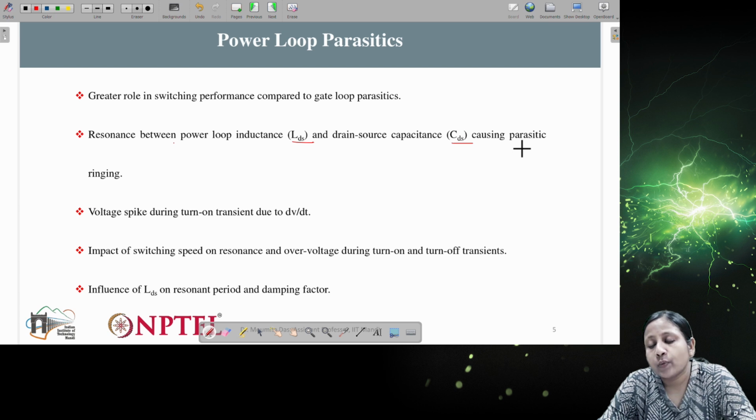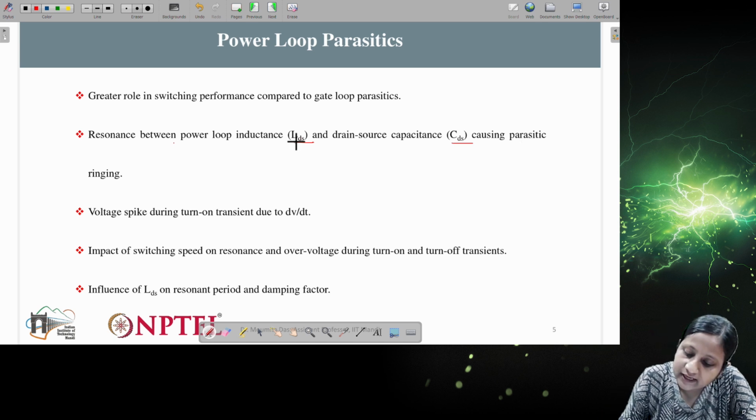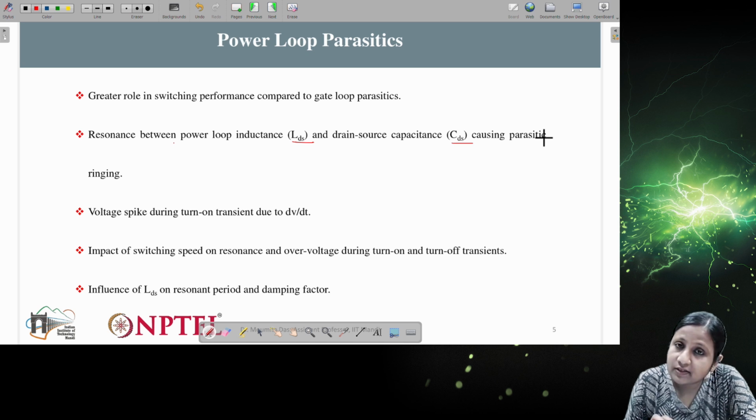But whenever we have any PCB track or any wire connected between components, that will give both inductance and resistance. That resistance is known as the stray resistance. So that will again give the RLC series network, where the R value will be very small. So this L and C will be dominating, and that will cause parasitic ringing or oscillation in the power signal.